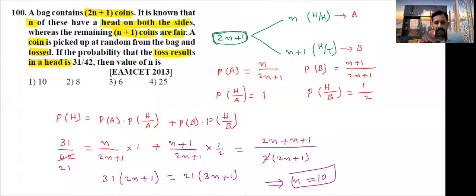Verification method: n value 10, substitute in left hand side and right hand side. If both are equal, this is the correct value. Left hand side you will get 31 into 21, and right hand side 21 into 31. Both are equal or not? So by verification method, I am saying that the first option is correct. Or you can solve, no problem.